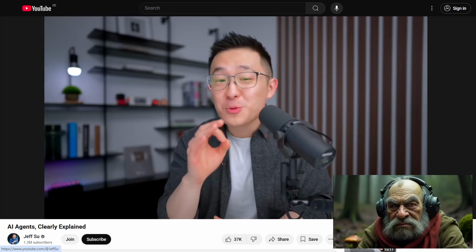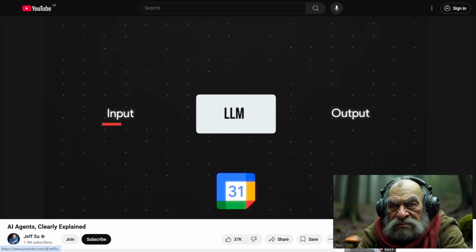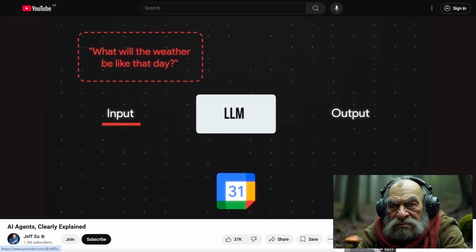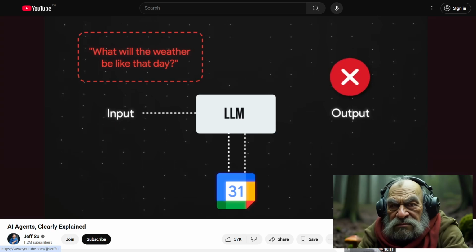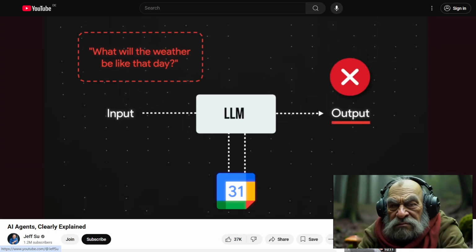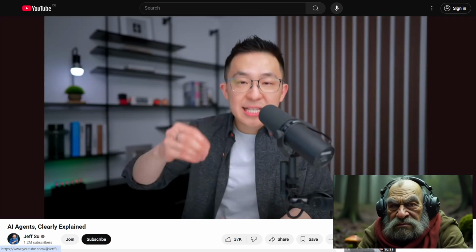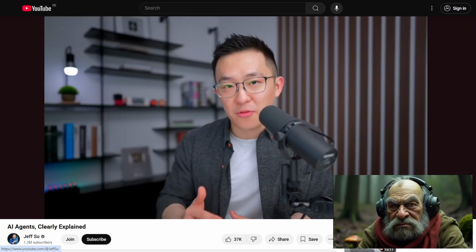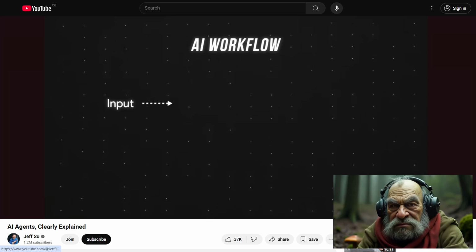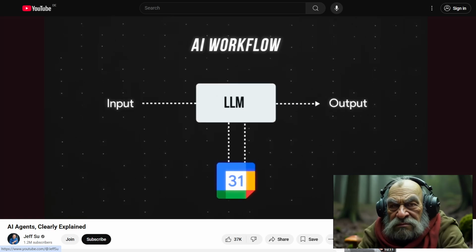But here's where it gets tricky. What if my next follow-up question is, what will the weather be like that day? The LLM will now fail at answering the query because the path we told the LLM to follow is to always search my Google Calendar, which does not have information about the weather. This is a fundamental trait of AI workflows. They can only follow predefined paths set by humans.